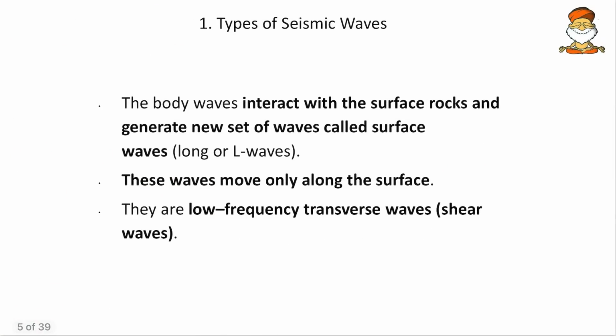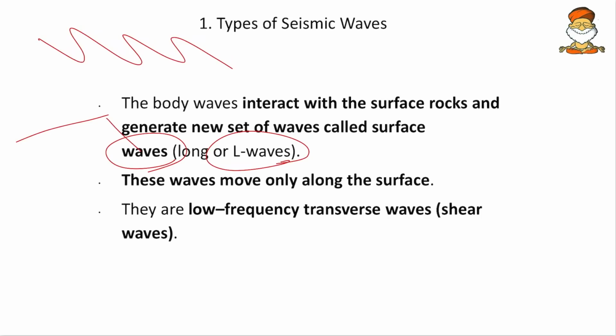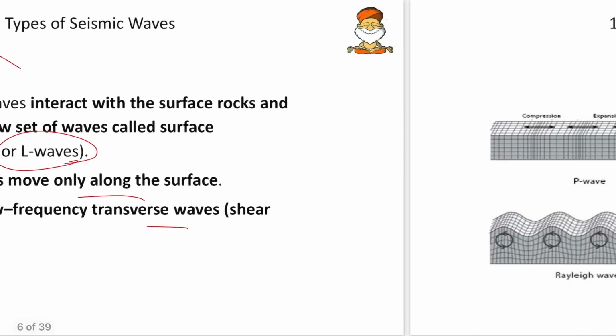And then came the body waves. Body waves interact with the surface rocks and generate a new set of waves called surface waves, or L waves. It moves only upon the surface. Say, for example, I have taken a slab like this; only on the surface does the wave move. These waves move only along the surface and they are low frequency transverse waves. So they are also transverse waves, but the frequency is not that great. Then coming to the next one.